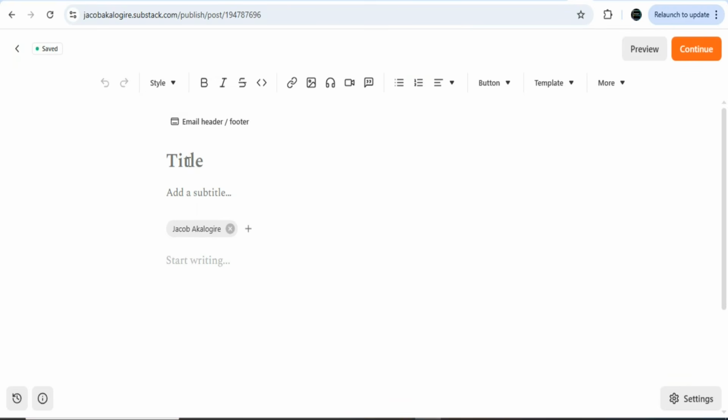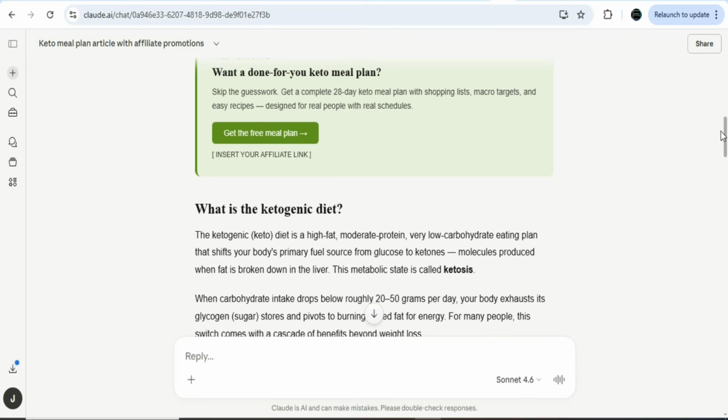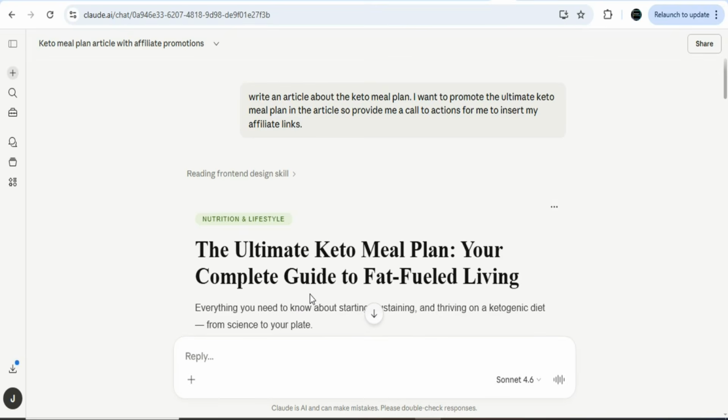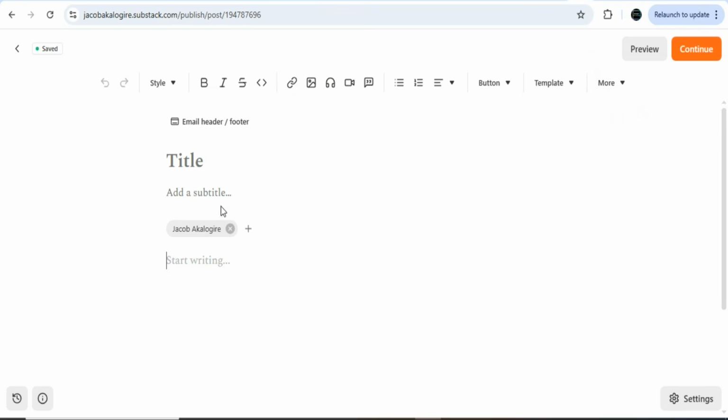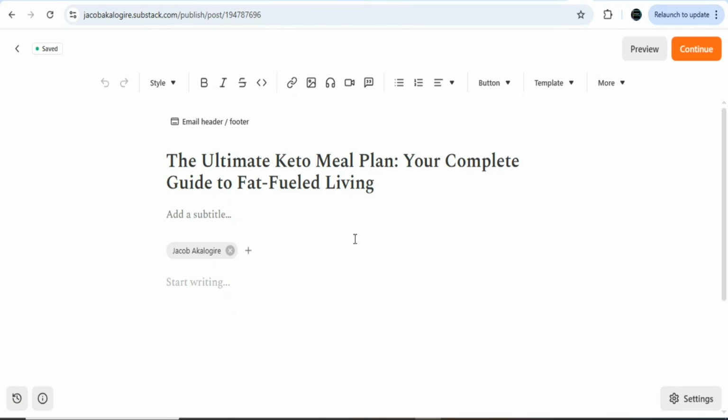You can see title. So what you need to do is that you have to come back on Claude.ai and then copy your title. You can see this is your title. So highlight and then copy it. Once you highlight and copy it, come back and then paste it right here. As you can see, that has been done.